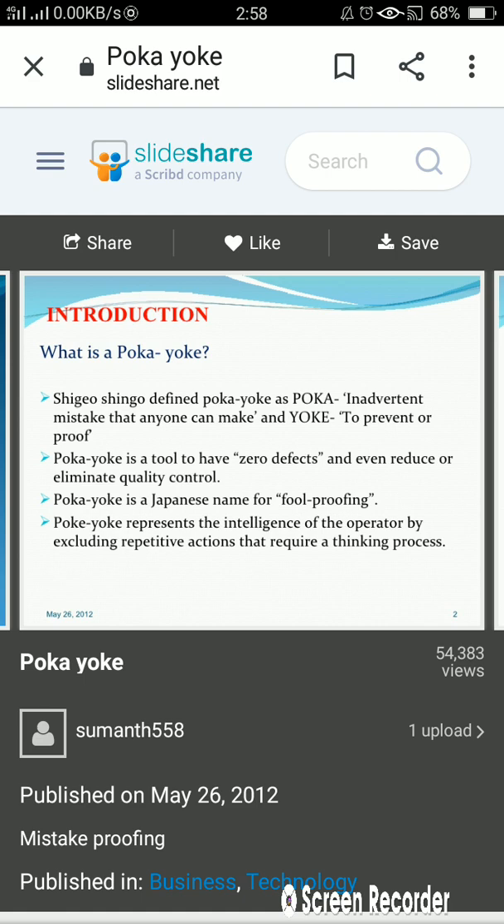What is meant by poka yoke? Okay, so let's get started with the introduction. What is a poka yoke? Shigeo Shingo defined poka as an inadvertent mistake that anyone can make. Shigeo Shingo is the person who coined this concept of poka yoke. He told that poka means an inadvertent mistake that anyone can make.